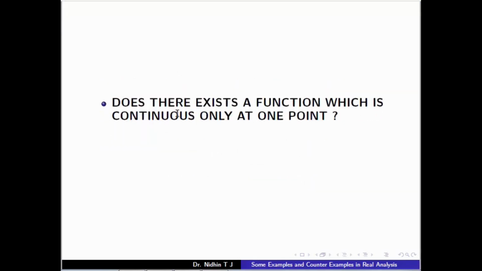The first one is, our question is, does there exist a function which is continuous only at one point? In continuity we define pointwise, so the straightforward question is, is there a function which is continuous only at a single point?